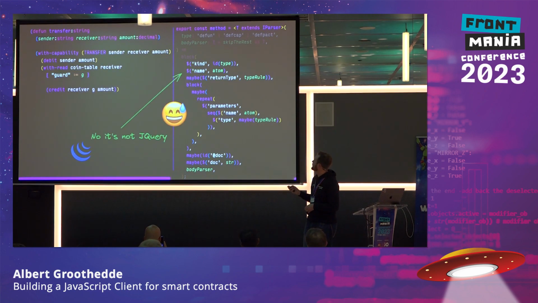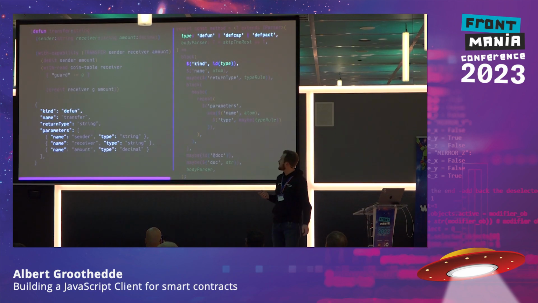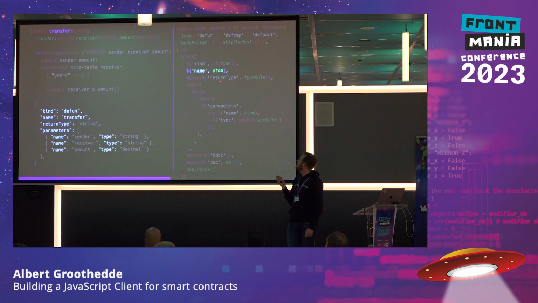So here we see, actually this is not jQuery, by the way, but it does something because we are taking this value and using this value that we added here. That means that we are extracting this information into a JSON object. So what we do here is we have some of those properties that match with the keys that we use here. Now, let's start with the first one. Whenever the kind is a defun, then we can define whatever it is. If that matches, then we go to the next one. In this case, the name.